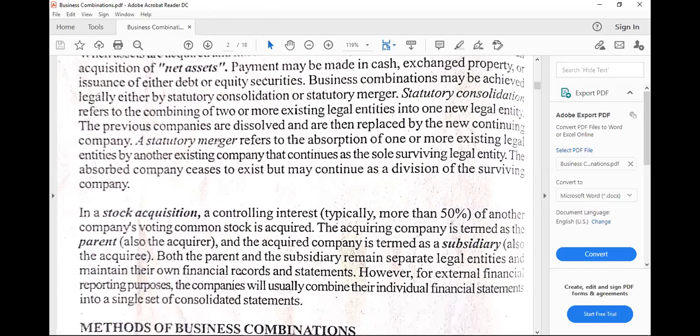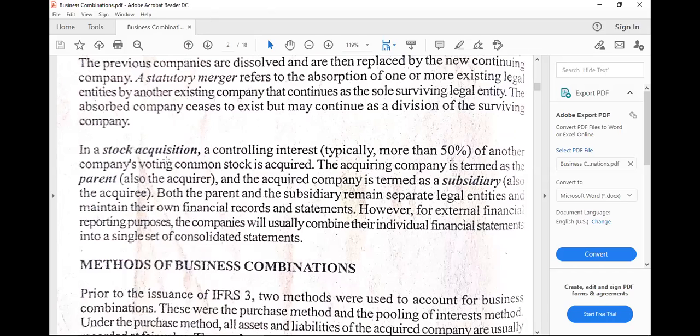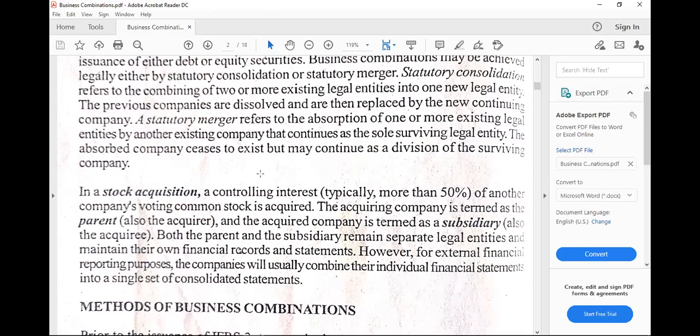On the other hand, another one is stock acquisition, wherein one company acquires stocks of another, and the percentage of shareholdings acquired would be more than 50% or the majority, or 50 plus 1%. The acquiring company is called the parent, or the acquirer, as in acquisition of assets or net assets. And then the acquired company is the subsidiary, which is called the acquiree.